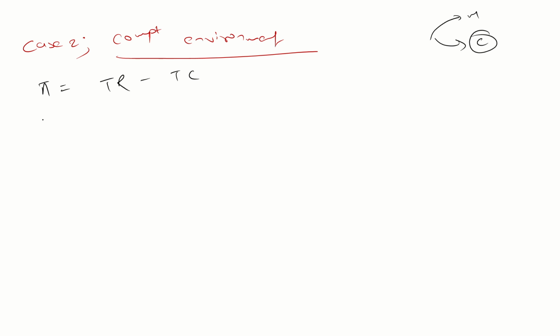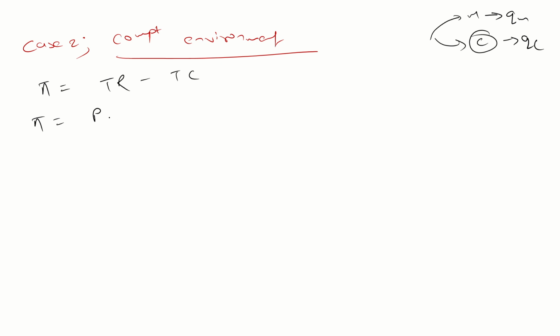Total revenue is P into Q, but the Q is from QM and QC, because both monopoly and competitive are operating in the second case.